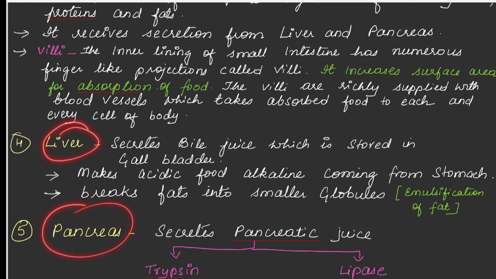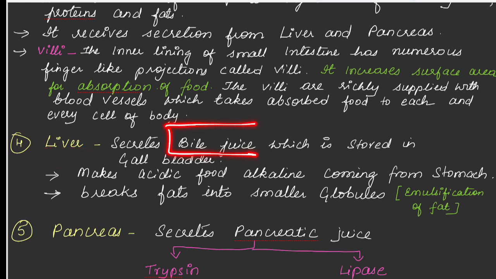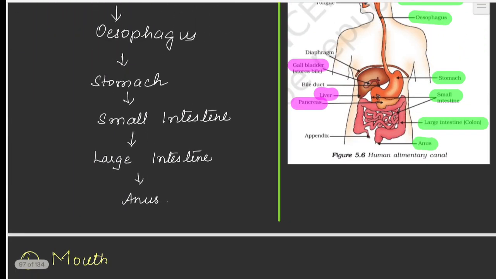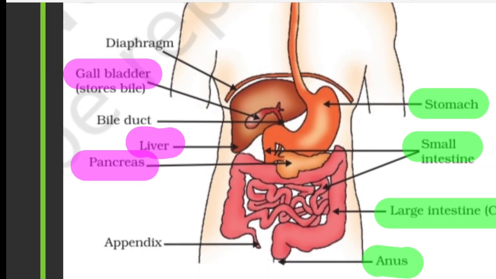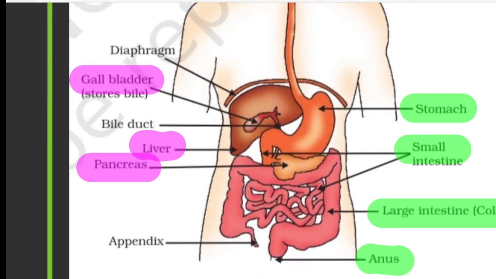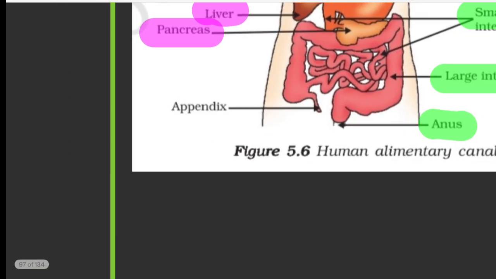Liver and pancreas are associated glands. The liver will secrete a juice which is called bile juice. And this bile juice will be stored in the gallbladder. A small sac-like structure will be present which is called the gallbladder. So let us see here. Here you can see a small sac-like structure which is called the gallbladder. In this sac-like structure you can see bile will be stored.